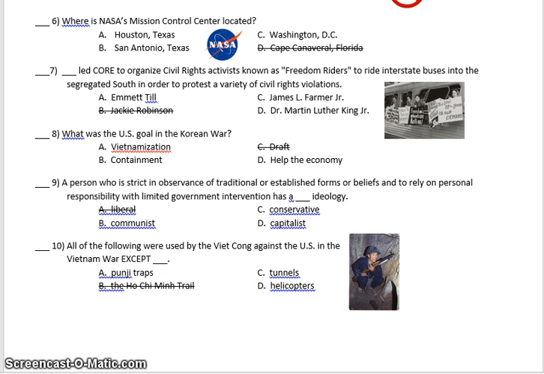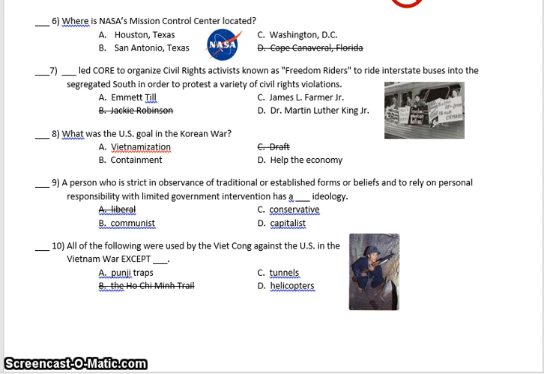Question 7. Blank led Corps to organize civil rights activists, known as Freedom Riders, to ride interstate buses into the segregated South in order to protest a variety of civil rights violations. A. Emmett Till. C. James L. Farmer, Jr. D. Martin Luther King, Jr.